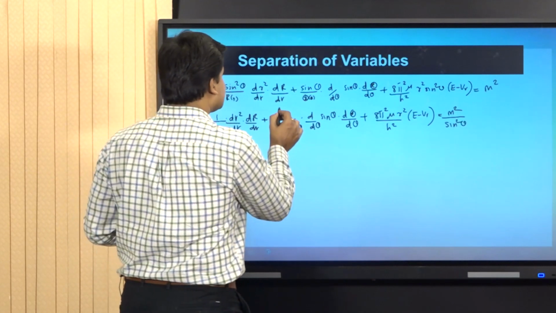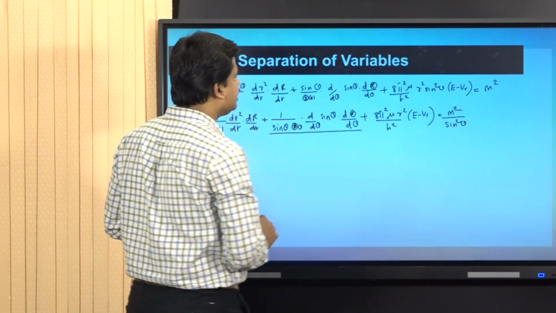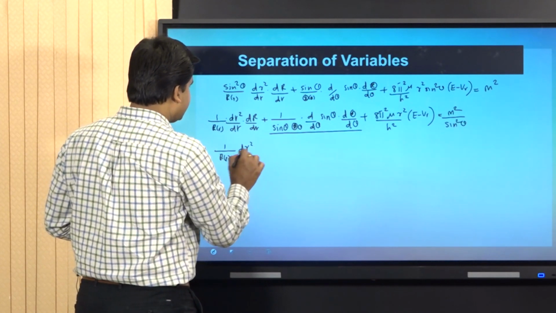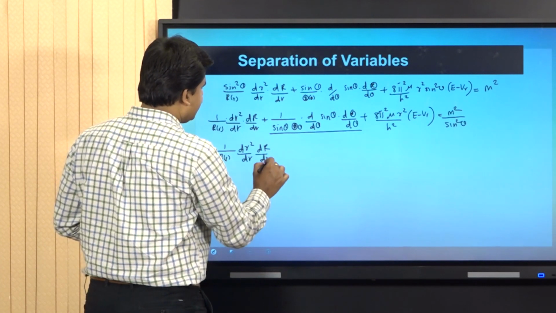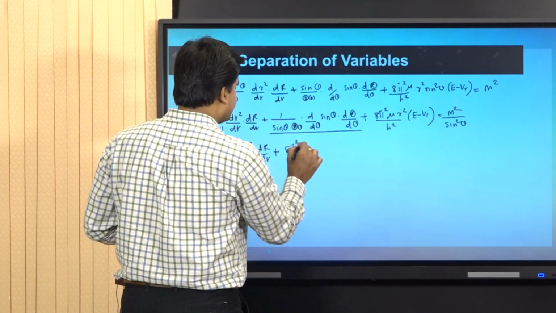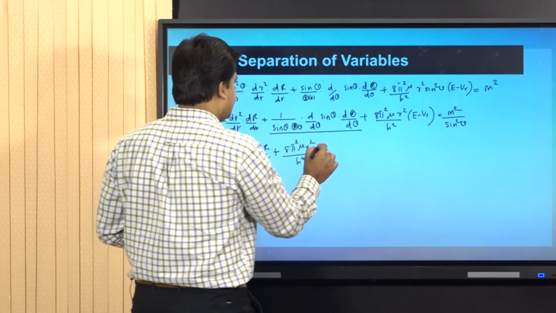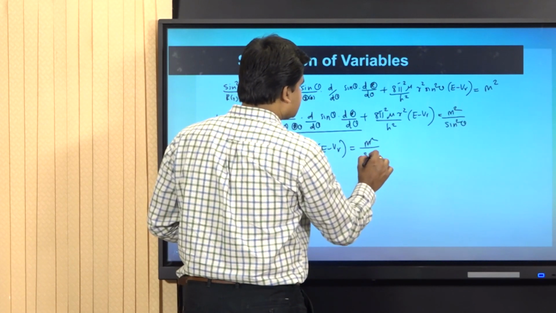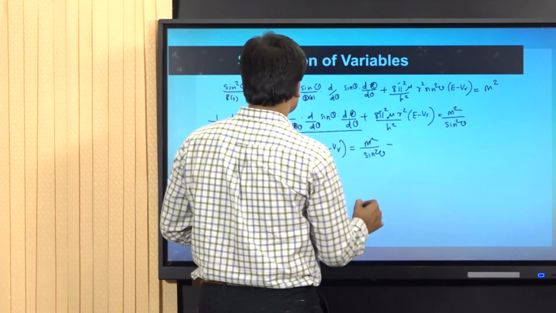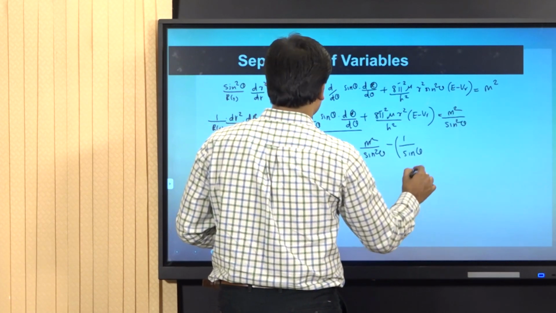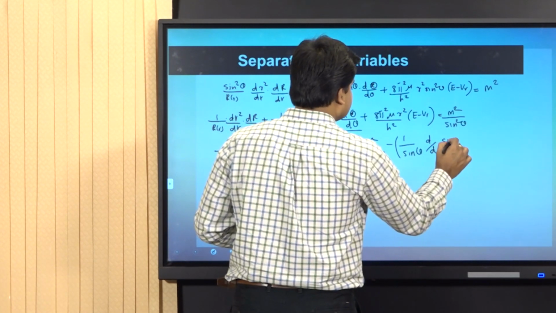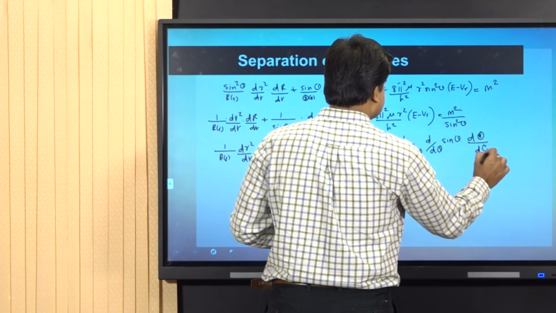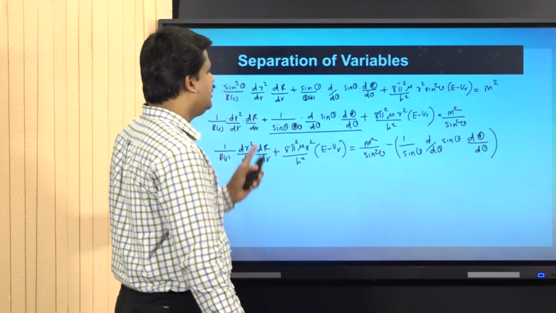For that, I am transforming this theta part towards the right hand side, such that I get 1 by r of r into d by dr of r square into dr by dr, plus 8 pi square mu r square by h square into e minus vr equal to m square by sine square theta minus 1 by sine theta into theta of theta into d by d theta of sine theta into d theta by d theta. And now we are going to proceed like this.